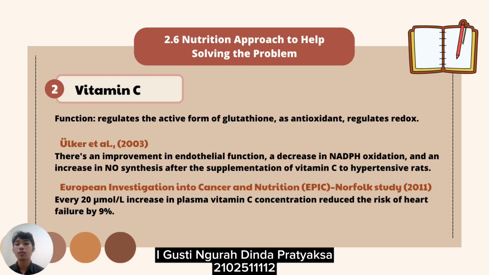The next is vitamin C, which can regulate the active form of glutathione as an antioxidant and regulates reduction and oxidation reactions in the body. However, there is a controversy due to differences in results on whether there is a relationship between vitamin C and coronary artery disease risks. The first one, from the Ilskers study, giving different concentrations of vitamin C to hypertensive rats shows an improvement in endothelial function, a decrease in NADPH oxidation, and an increase in nitric oxide synthesis, which shows that a better vitamin C level also means less risk.